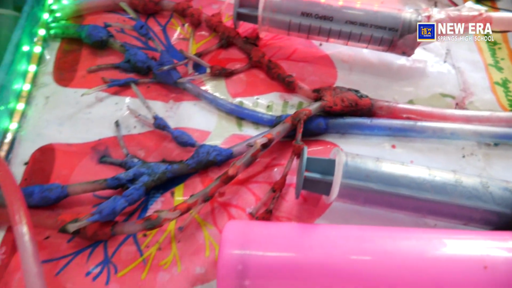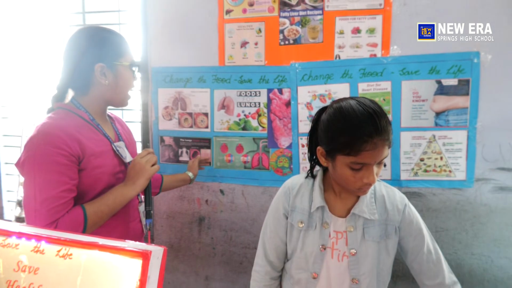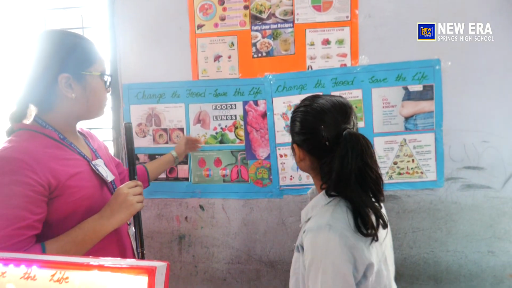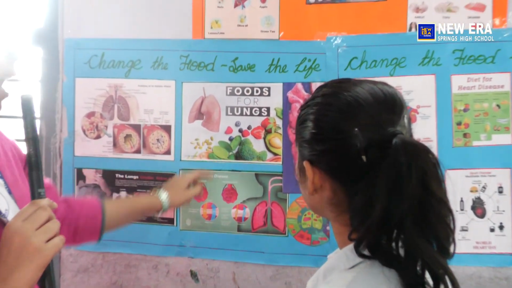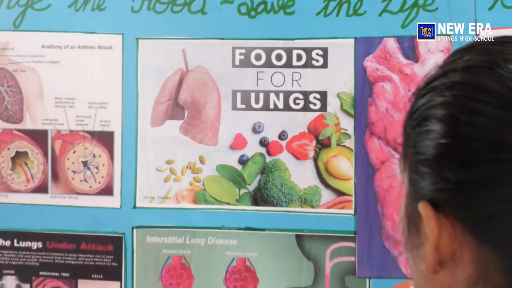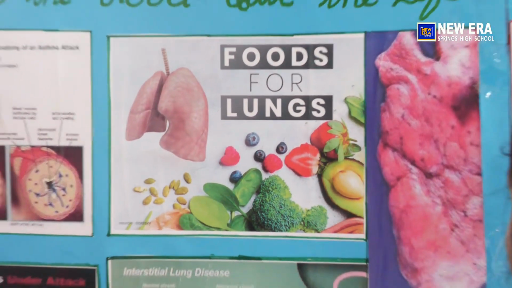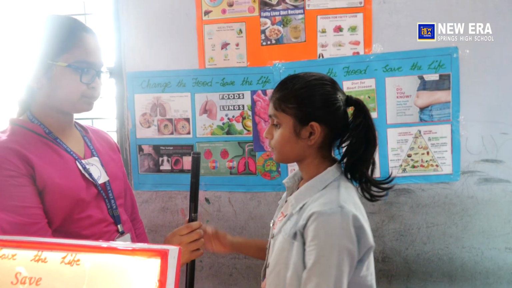Certain foods are good for our lungs. We have to include leafy vegetables like broccoli and basil, and we have to eat nuts like pistachios and cashews. We have to eat berries like strawberries, raspberries and blueberries.